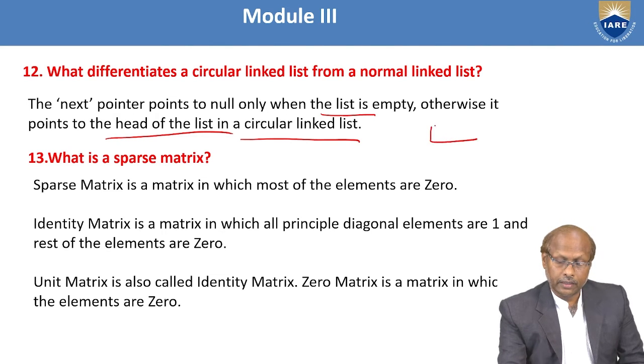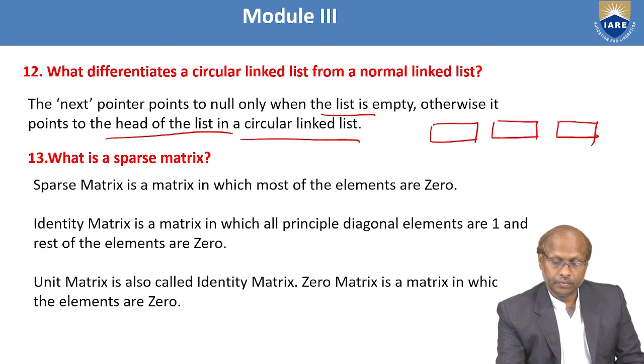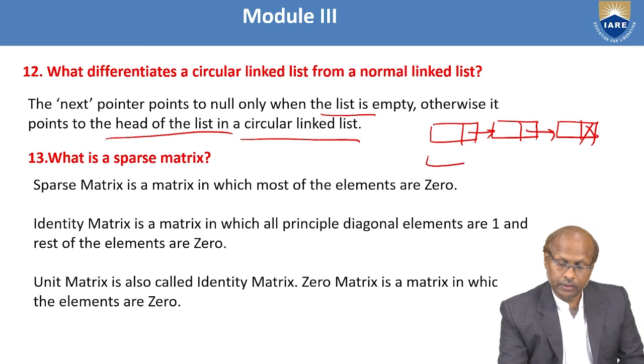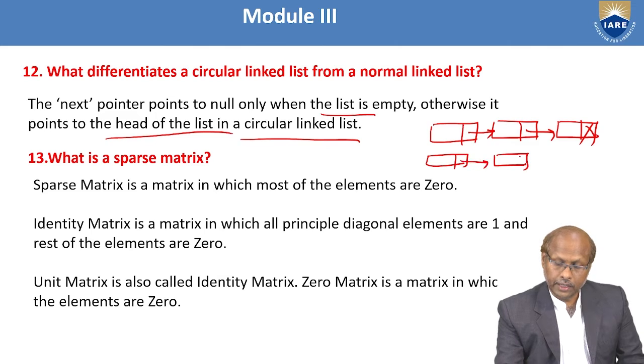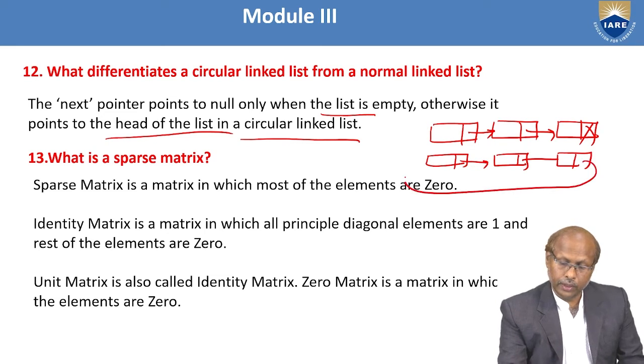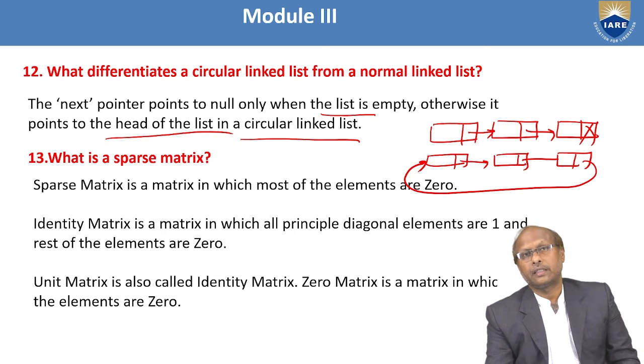See here, in a normal list, the first node is pointing to the second, pointing to the third, pointing to null. That is the normal linked list. Whereas in the case of a circular list, first is pointing to second, pointing to third, and third is pointing to first. So this way it works.